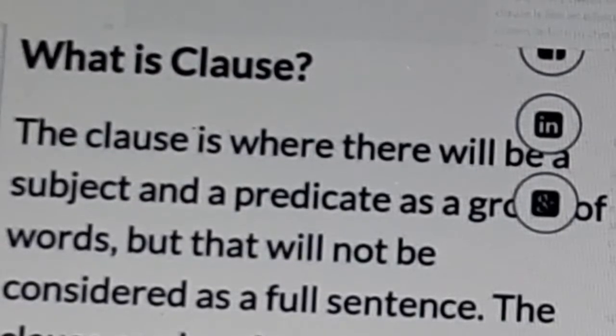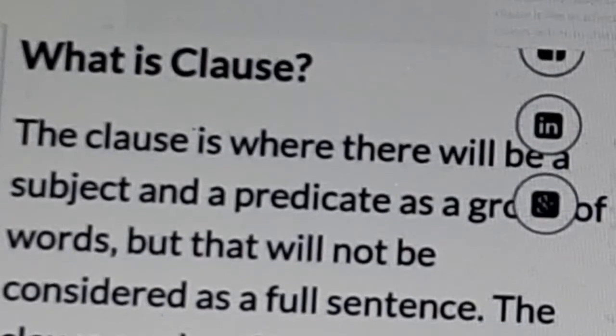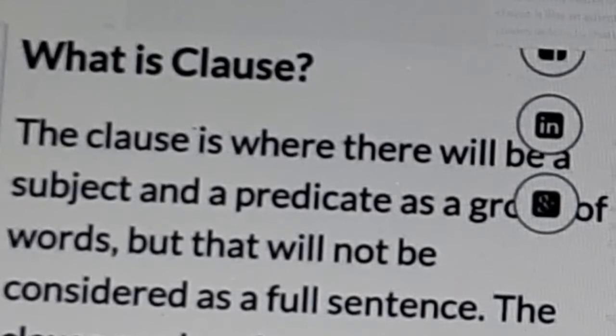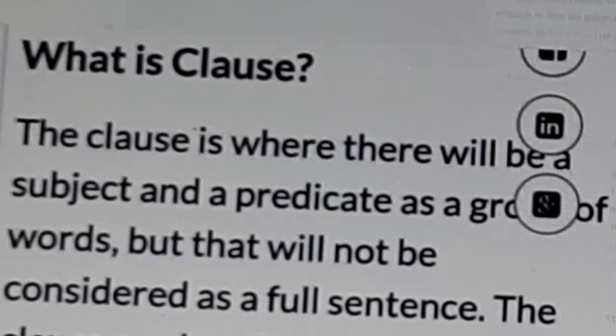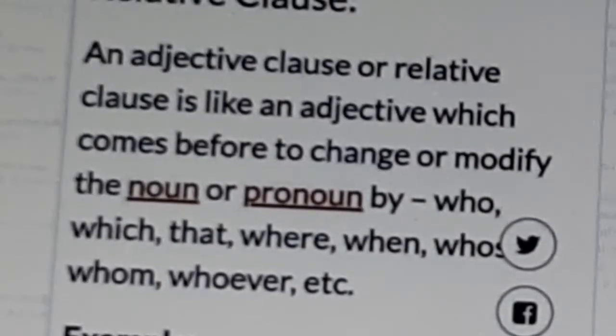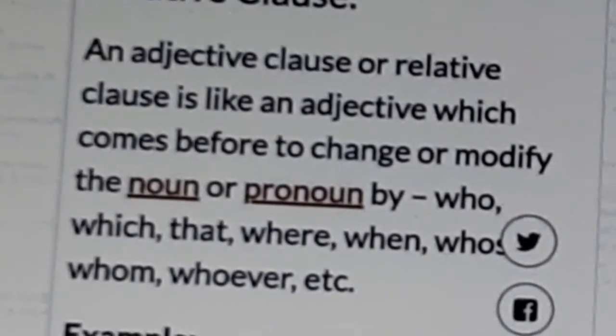Okay. Today we are going to learn about clauses. What is a clause? A clause is a group of words where there will be a subject and a predicate, but that will not be considered a full sentence. Clauses are of three types: adjective clause or relative clause. I already discussed it in brief.